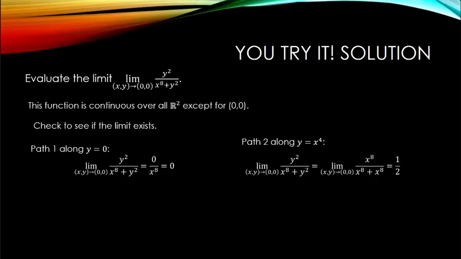Notice I looked at my function to find something that would give me a very simple limit to evaluate. But I get two different values along two different paths. The two-path test shows me that the limit does not exist, and I'm done.